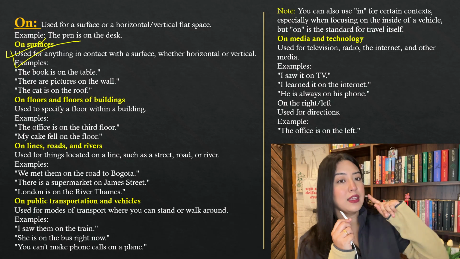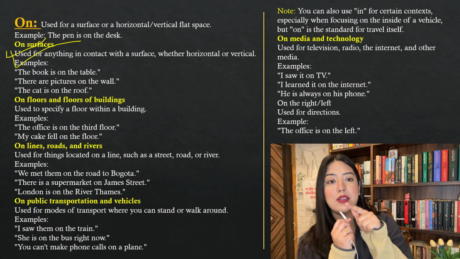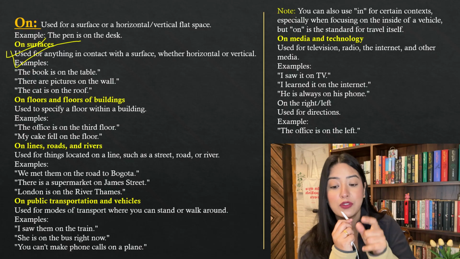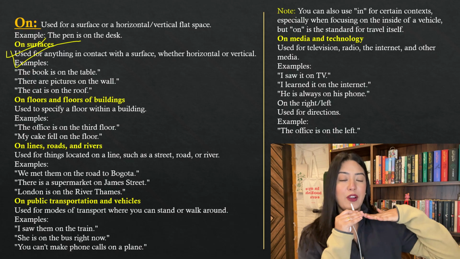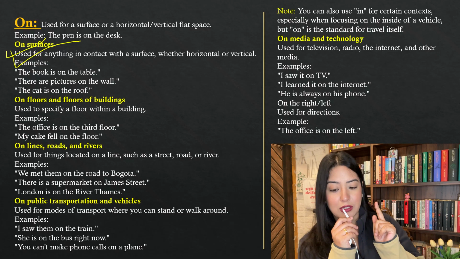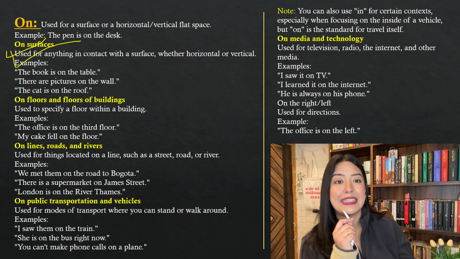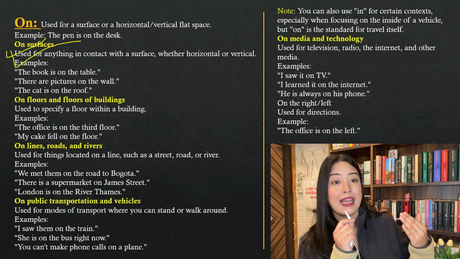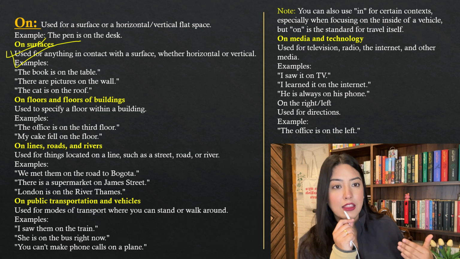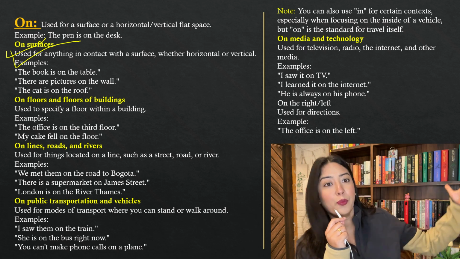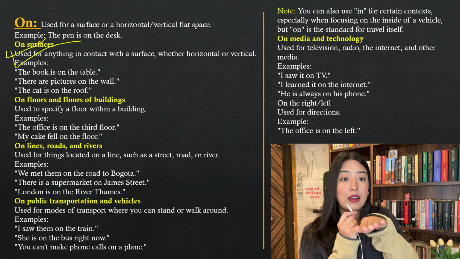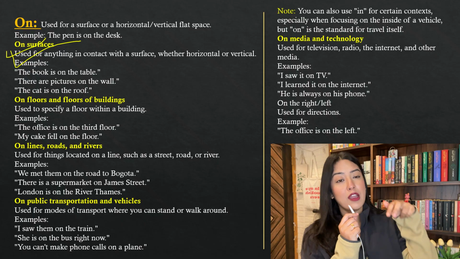So "in" is used when there's an enclosed space, when there is a border. "On" is used when there's a flat surface, vertical or horizontal. Next, on the floors of buildings. Whenever you're walking, like I said, you will never say "I'm walking in the road," because there's no enclosed space, it's open. But you are walking on what? A flat surface.